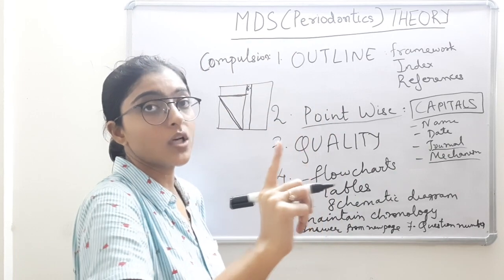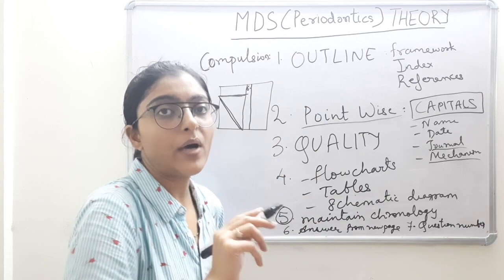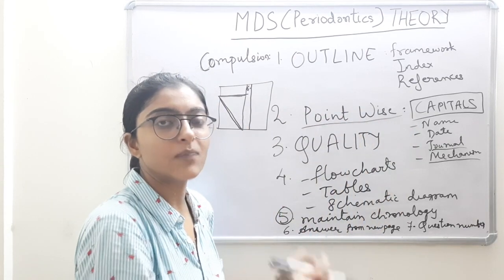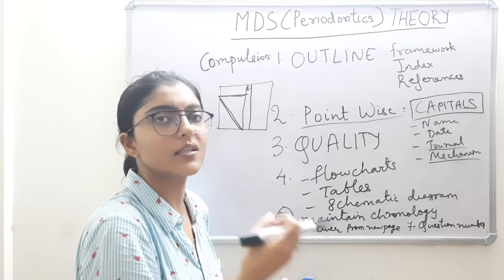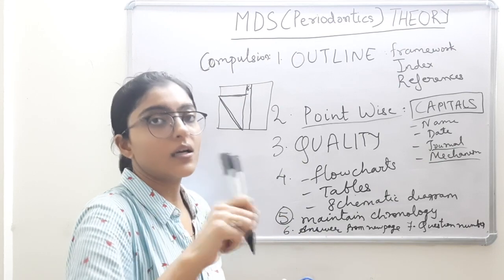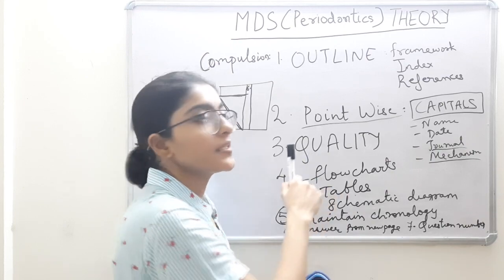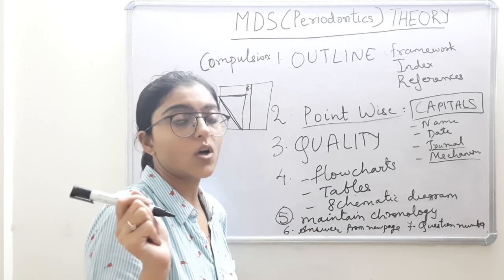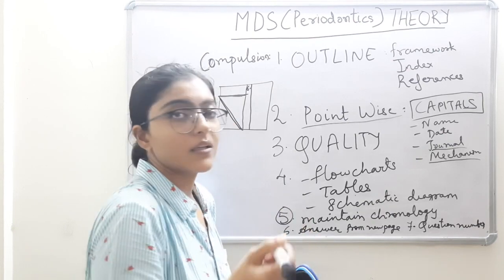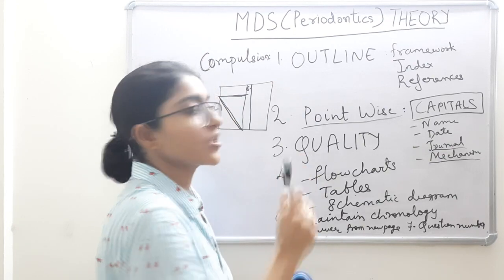Outline is a must for all the answers irrespective of the weightage. Point wise, no paragraphs please. And highlight your important data such as names, dates, places, materials, techniques in capitals or underlinings and box them, depending on your permissions from your authority. Quality is the prime concern, not the quantity. We are not working on page bharo abhiyan. We are eco-friendly at the same time. So page bachao. Clear? So focus on the quality.